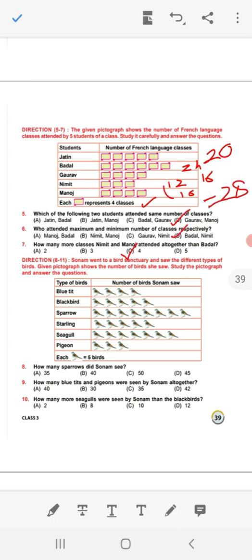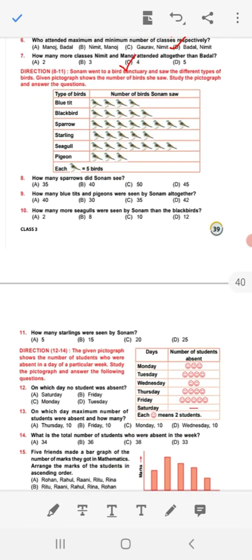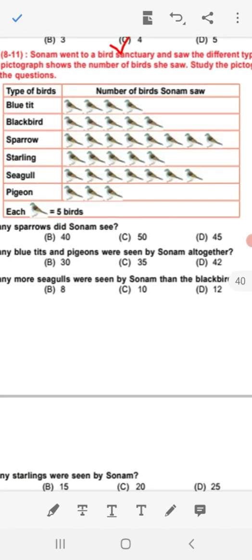Now pass to the next direction for question 8 to 11. Sonam went to a bird sanctuary and saw the different types of birds. Given pictograph shows the number of birds she saw. Study the pictograph and answer the questions. See here, this is the pictograph. Type of birds written and number of birds Sonam saw is also given.